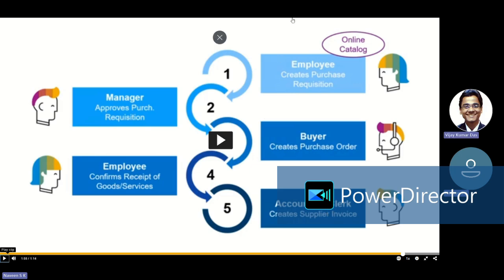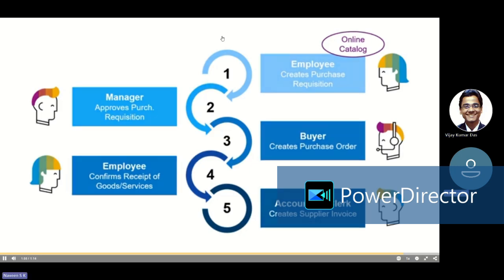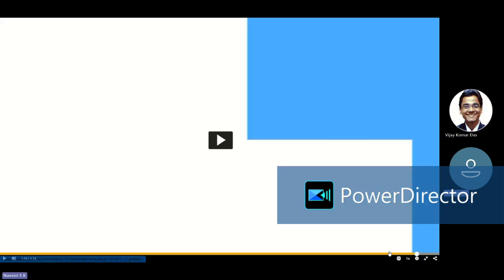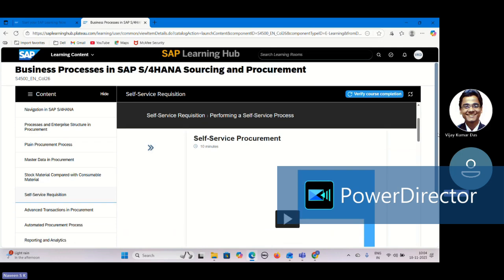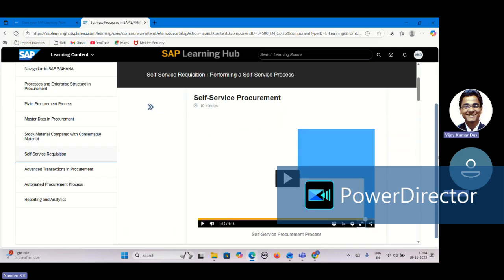This process is for a short type of procurement where there will be no contract, mostly budget purchases, and the value will be very low. It varies from organization to organization. Some organizations will have a limit, like you can purchase up to maybe 5,000 INR maximum, or some organization will have 25K. It depends on the organization size and what policies they have. But there will always be a limit, and within that limit, they can buy.